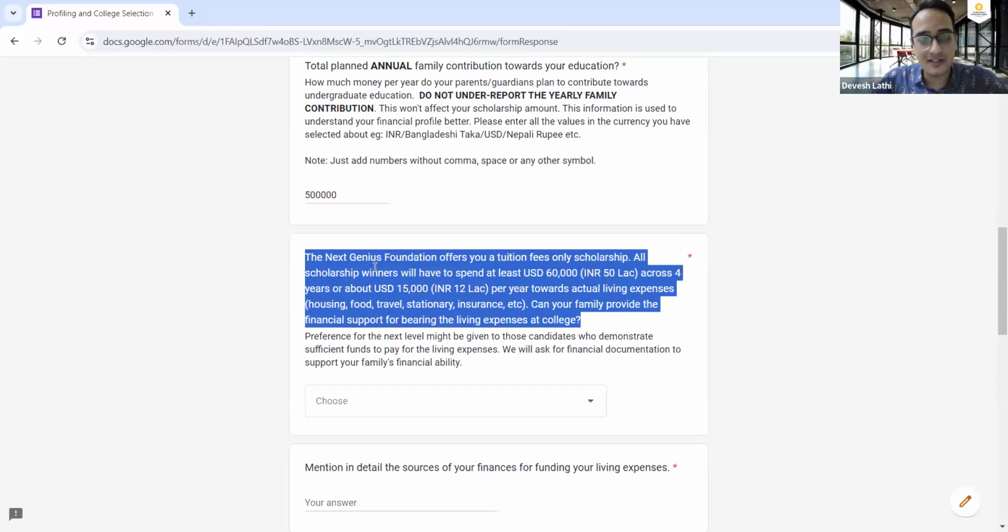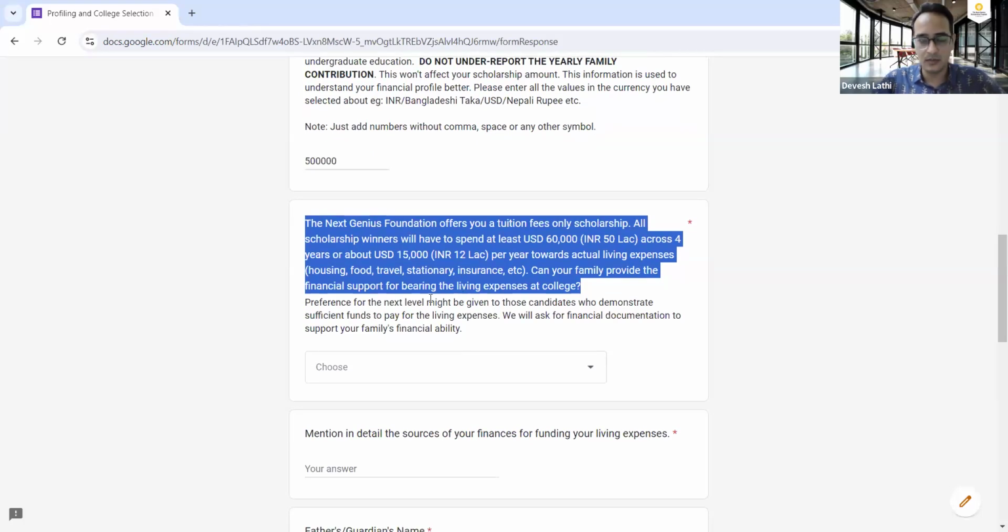Okay, here is another important thing that you should understand: the Next Genius scholarship is only for your tuition fee, which means the living expenses are your own responsibility. Living expenses are usually about $15,000 to $20,000 per year, which is about 12 to 15 lakh rupees per year, which includes housing, food, travel, stationery, insurance, etc.